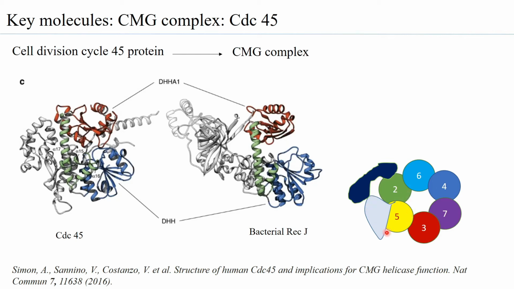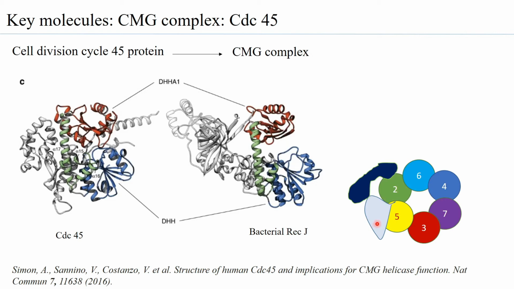What one also must observe is that the association of the CDC45 and the GINS with the MCM2-7 complex is dependent on the two regulatory kinases, that is CDK and the DDK. Now, the CDC45 is regulated by the DBF4-dependent kinase, that is the DDK. So when the DDK phosphorylates CDC45, it binds with greater efficiency to the MCM2-7 complex.